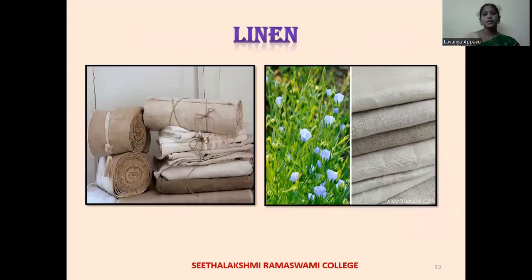Next, we have linen. Linen is one of the plant fibers. The linen fibers are taken from the stem of the flax plant. Linen fiber is made from the flax fibers obtained from the flax plant, which has been cultivated all around the world. It was one of the first plants domestically used by humans. The first testimony was found in Egypt 6,000 years ago.